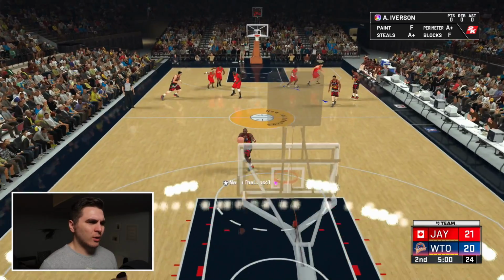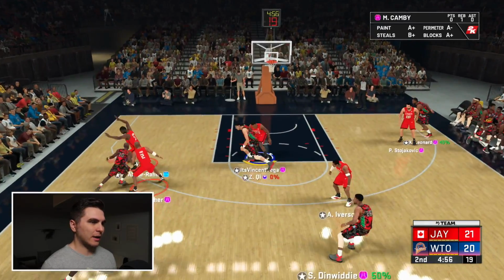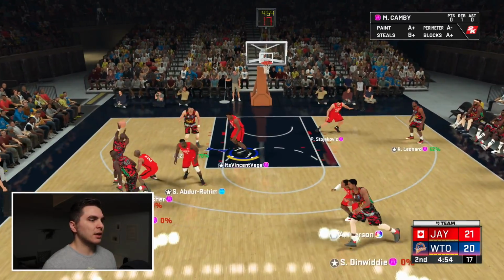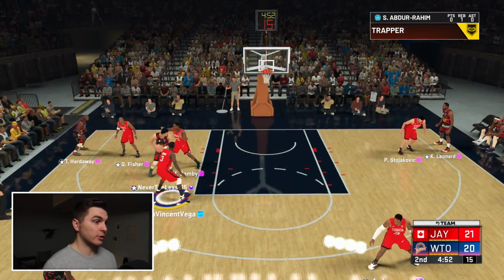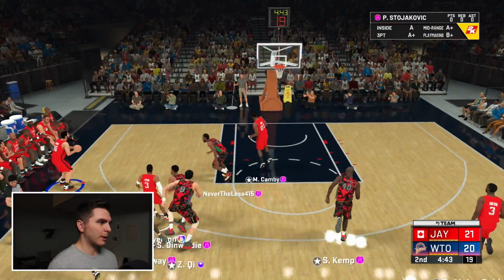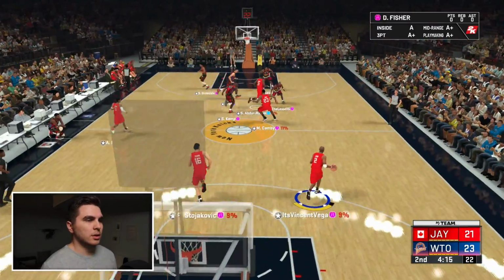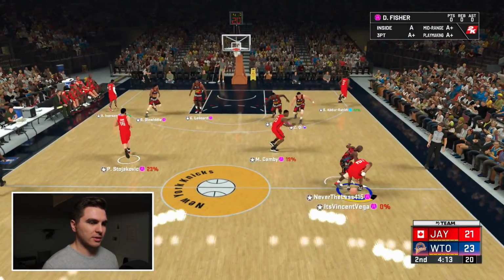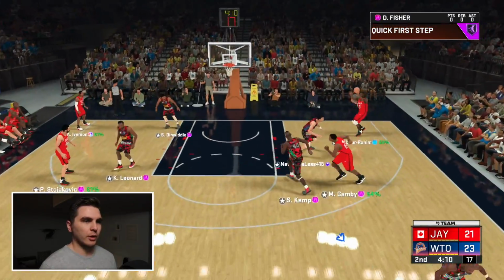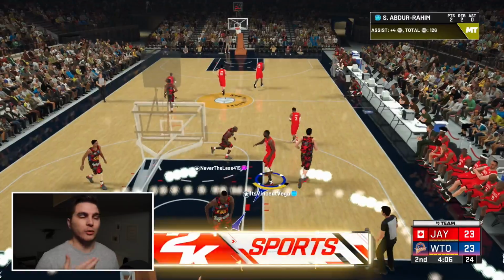All right, bench. If we can find a way to slow this dude down a bit, we might be able to get a flood. If not, it's going to be, oh, good D. Dude, that should have been a turnover. Are you serious? Let's go AI in transition. Don't really know AI's jumper like that. Ooh, Paige, nice. Oh, I don't know Paige's jumper like that either, apparently. Ooh, I'm struggling right now. I am struggling to get offense. Ooh, Sharif in the corner. Why did you roll in, Sharif? Just, all right, take the 2. I could have had a 3 with you if you would have stood still.